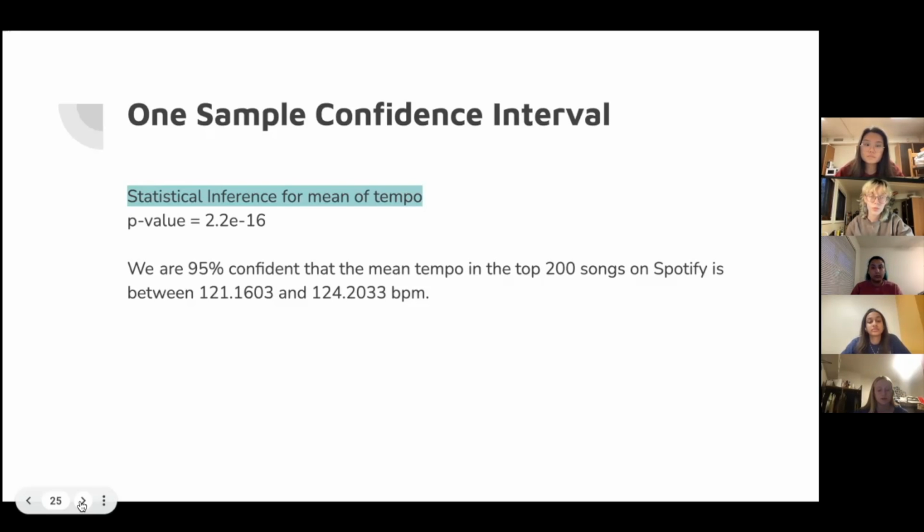This is a pretty narrow interval considering the variation in tempo that we saw before on the graphs. That shows that this test was effective, and we are able to narrow down what the mean is pretty confidently. Just to note, the data that we used had already filtered out all of the NA values, so that made the data set a little smaller.